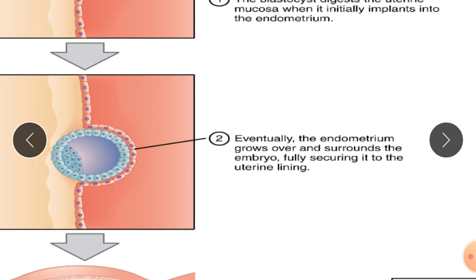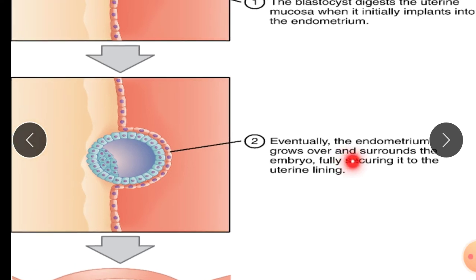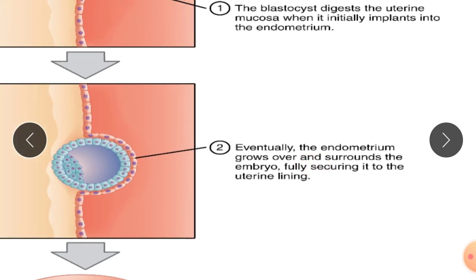The endometrial lining, the endometrial epithelium, is developed. Eventually the endometrium grows over and surrounds the embryo, fully securing it to the uterine lining.